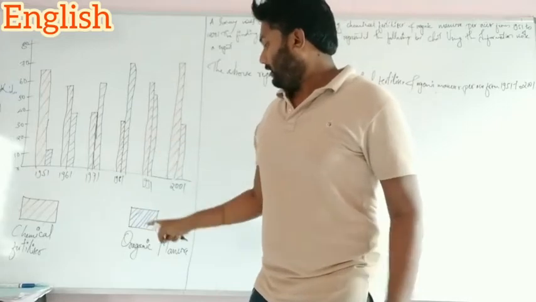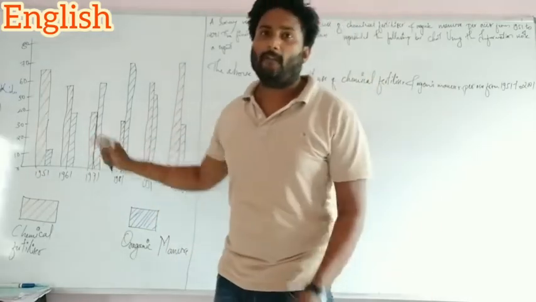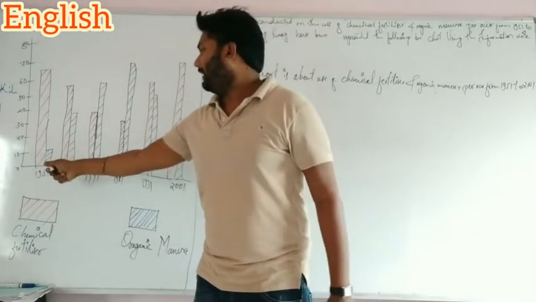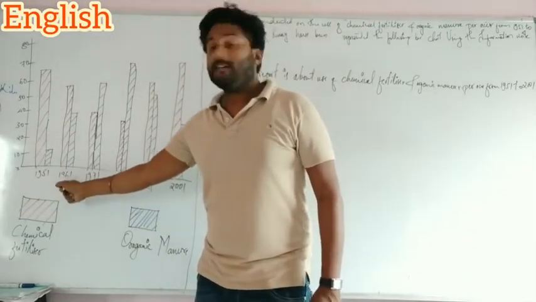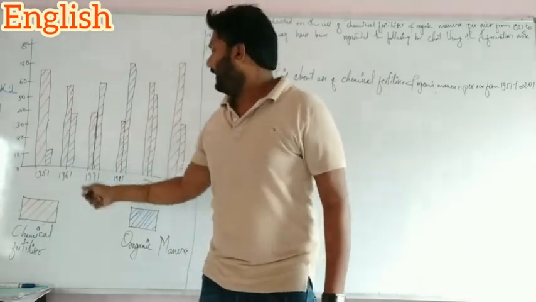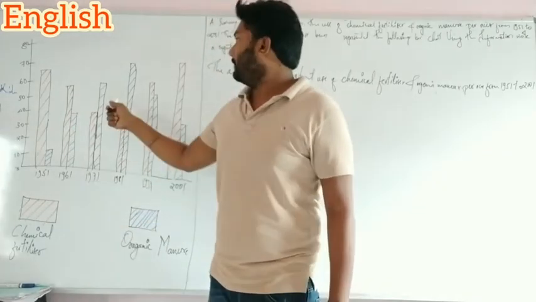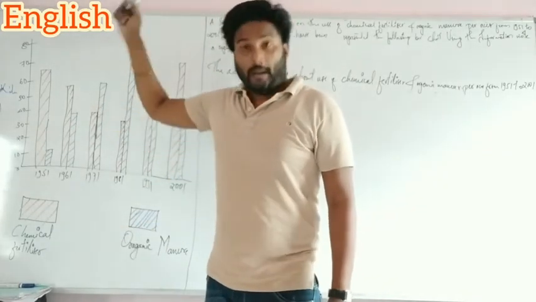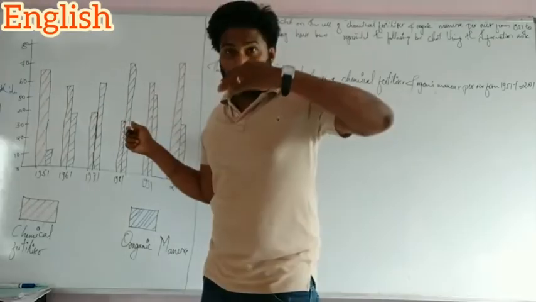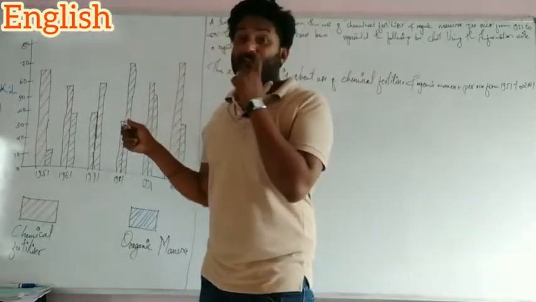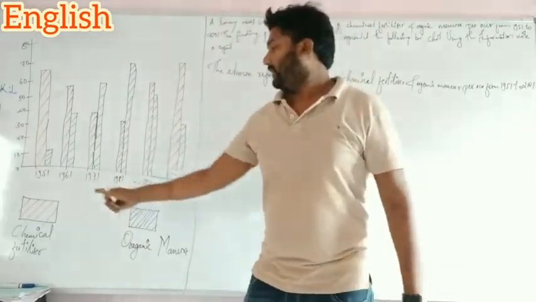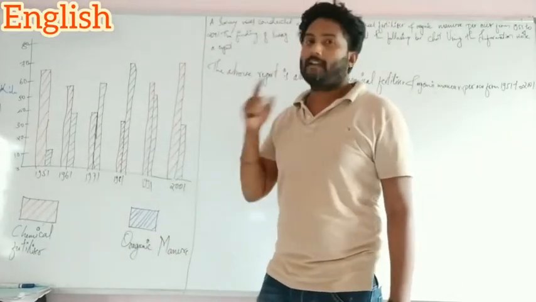The organic manure in 1951 was only 10 kilograms, but in 1961 it rapidly rose to 35%. Again in 1971 organic manure use increased to 60%, and then reached the top level of about 70%. This is the comparison of the two, chemical fertilizer and organic manure.